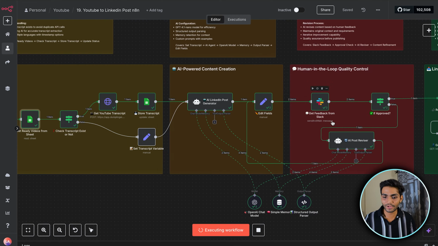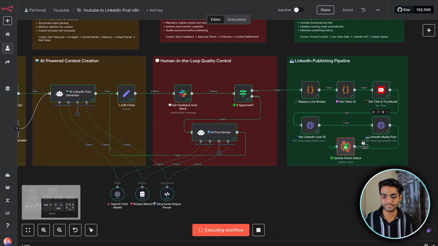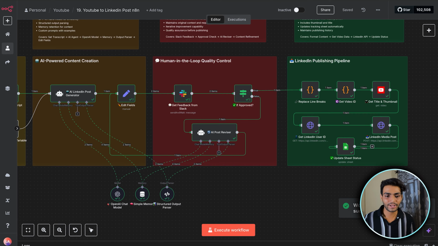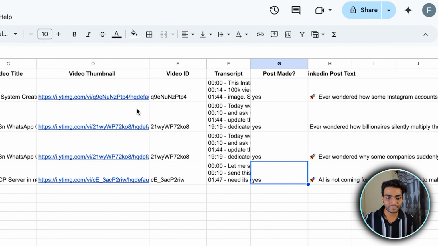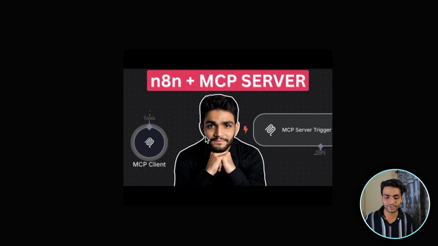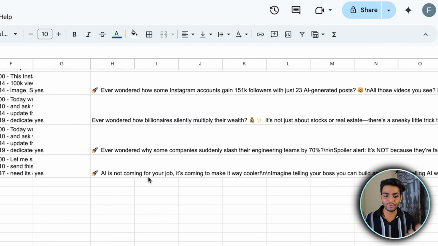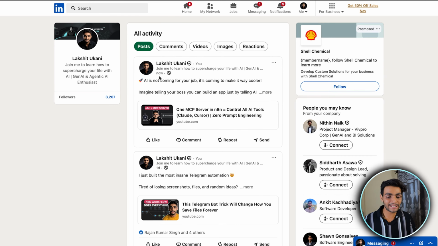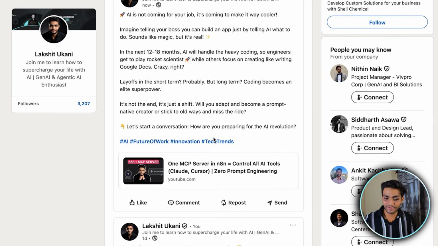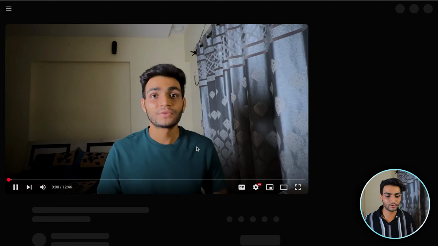Now once it is approved, it will go and do the LinkedIn posting, and it will update the Google Sheet over here. And if you go to the Google Sheet, as you can see, it is completed. The LinkedIn post has been made. Then we have the thumbnail also. If you click on this, we can see we have a thumbnail, and we also have the LinkedIn post which is made. Now if I go to LinkedIn and refresh it, we can see this post has been made. Everything is there. If I click on this, the YouTube video will open. Let me show you an amazing one.